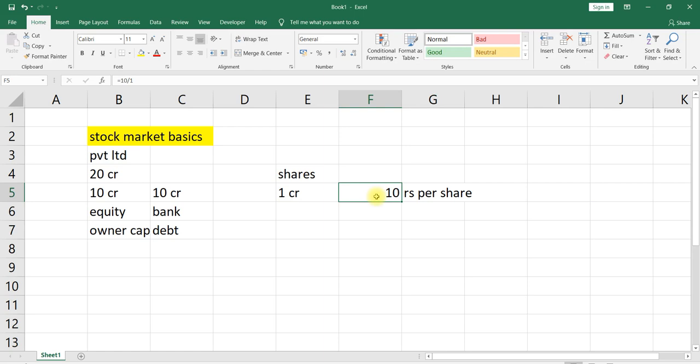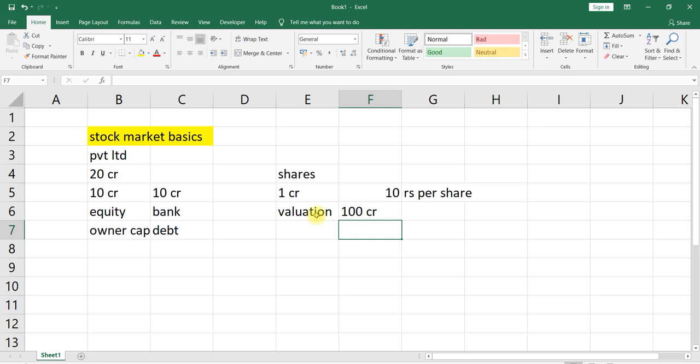But as a business owner, I would like to make money, in the sense I would like to sell it for a higher price, not for 10 rupees. For that, we will value our company. We will do a valuation, and the valuation comes to around 100 crore rupees. In the sense, the business we have been running for the past 10 years is worth around 100 crore rupees now.